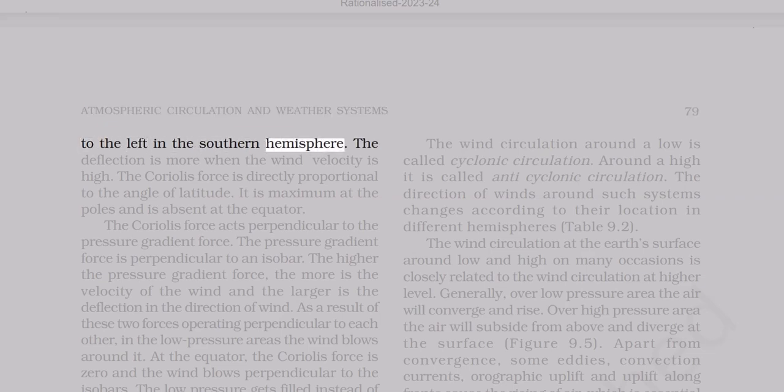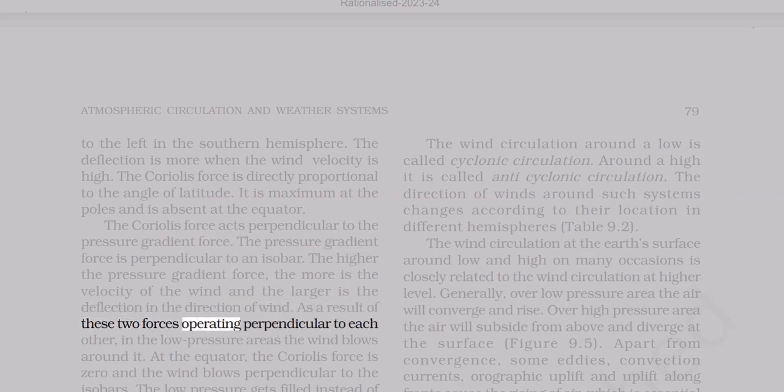To the left in the southern hemisphere, the deflection is more when the wind velocity is high. The Coriolis force is directly proportional to the angle of latitude. It is maximum at the poles and is absent at the equator. The Coriolis force acts perpendicular to the pressure gradient force. The pressure gradient force is perpendicular to an isobar. The higher the pressure gradient force, the more is the velocity of the wind and the larger is the deflection in the direction of wind.